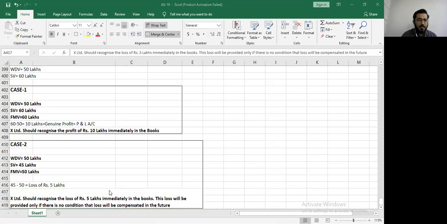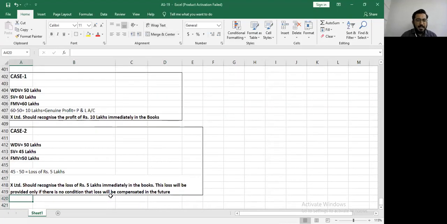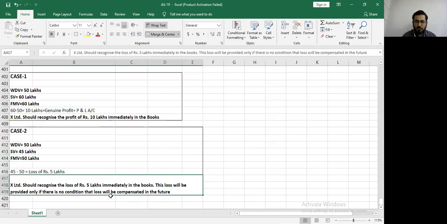I will quickly give you an example for this. Say X Limited enters into an agreement where WDV is 50 lakhs, but I am selling you at 45 lakhs, and the 5 lakhs loss I am incurring today, you compensate to me later on, maybe in the next financial year. Since I know I am going to be compensated, I cannot recognize this loss today. If there is any clause in the question that says it will be compensated in the future, then you cannot recognize that today.